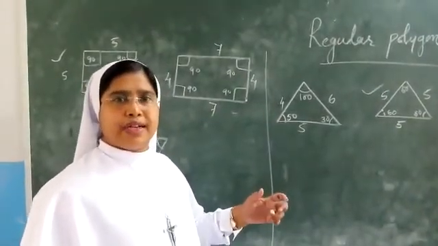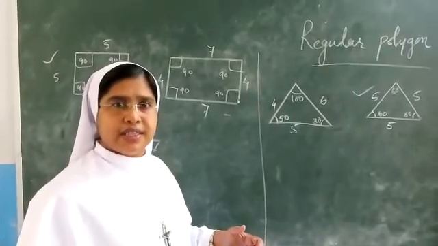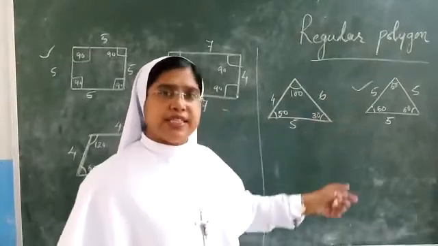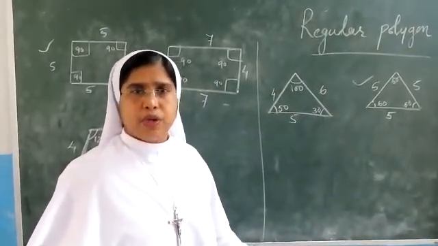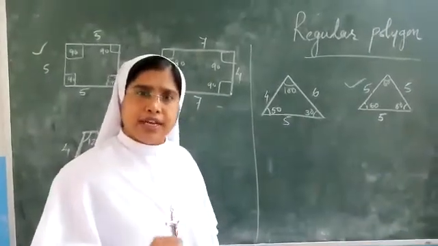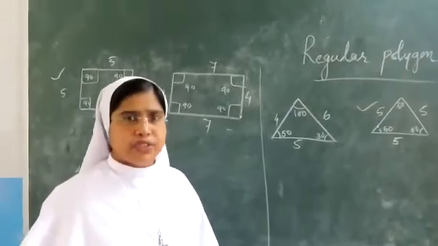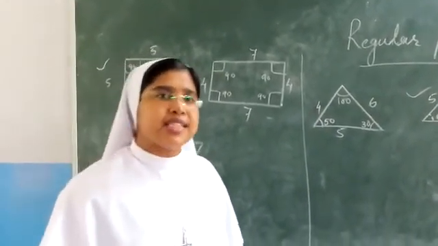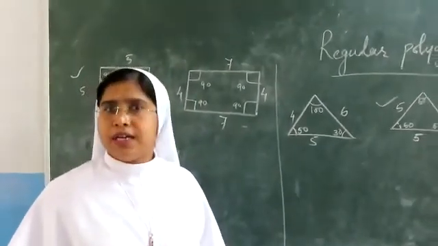Such types of polygons are known as regular polygons. You understand? The polygons which have equal sides and equal angles. Whatever the polygon may be, it can be a triangle, a quadrilateral, a pentagon, a hexagon, whatsoever. If it has equal sides and equal angles, then it is known as a regular polygon.